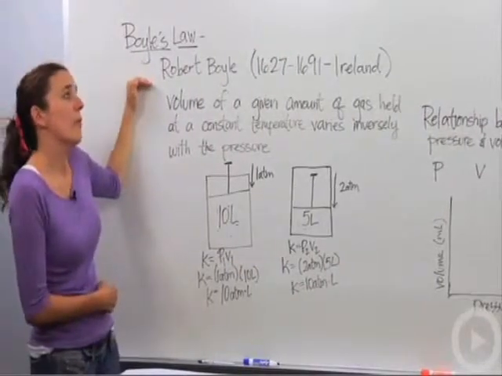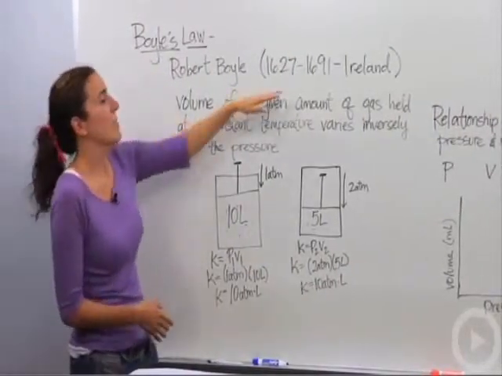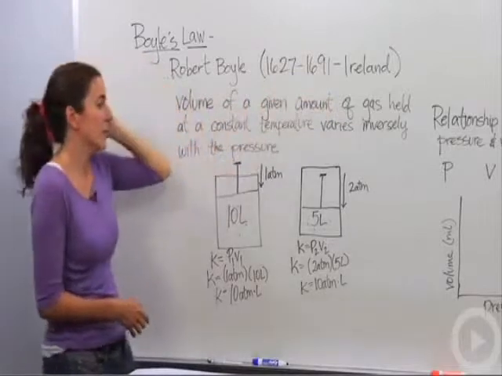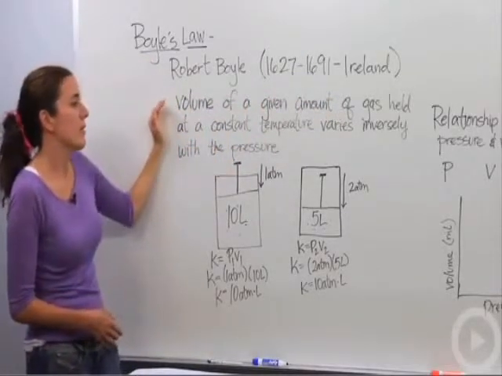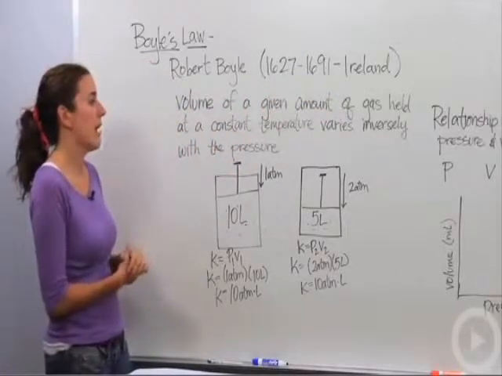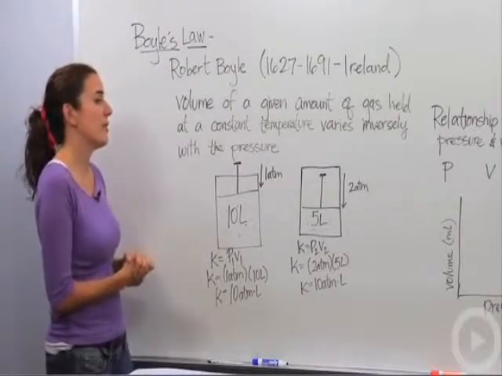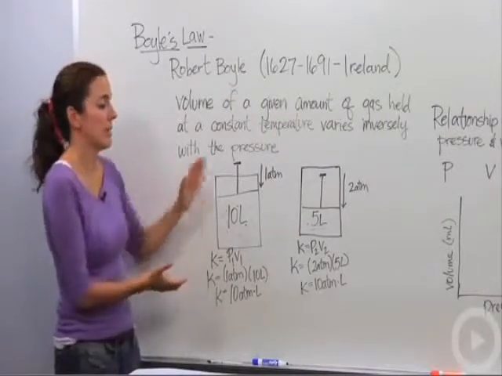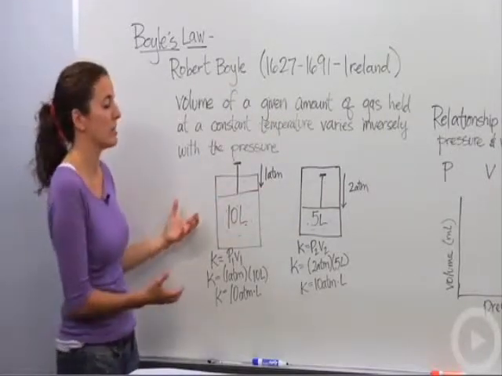Boyle's Law was discovered by Robert Boyle, coincidentally, in the 1600s. He was in Ireland. He did some chemistry back then. And he discovered that the volume of a given amount of gas held at a constant temperature varies inversely with the pressure. All right, so what does that mean? Let's look at this picture and this actually helps us describe that.